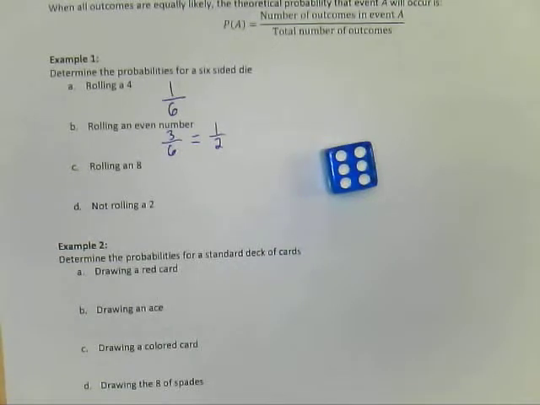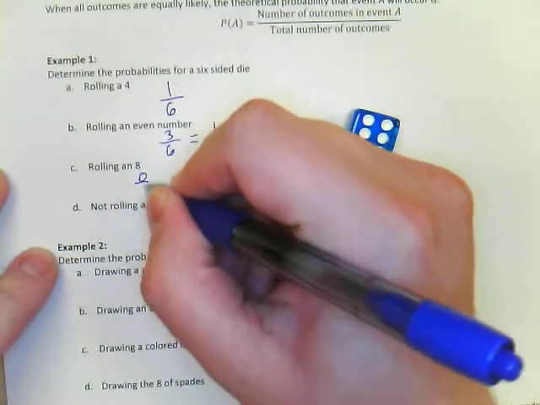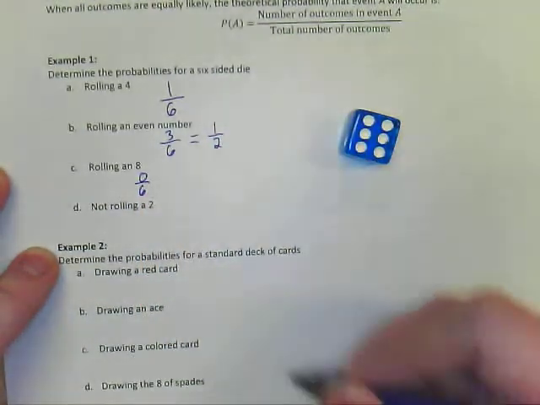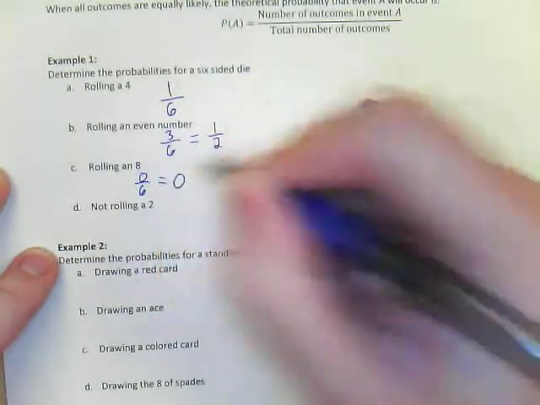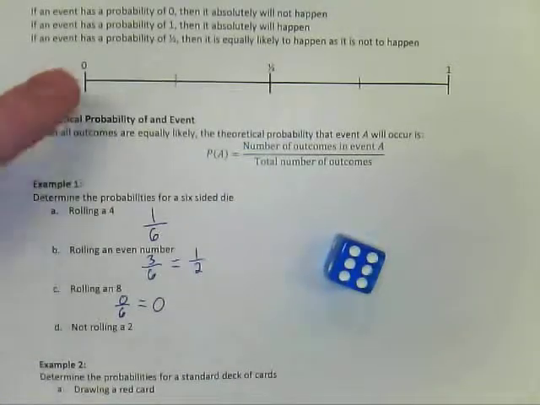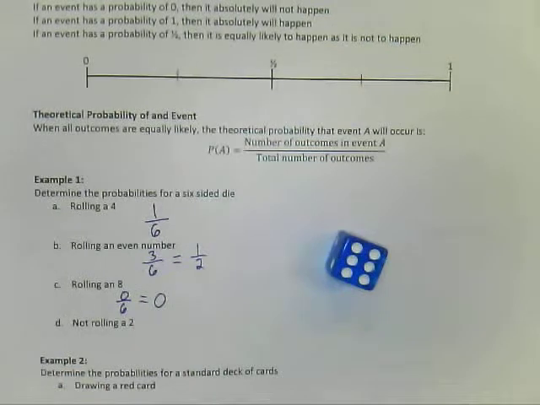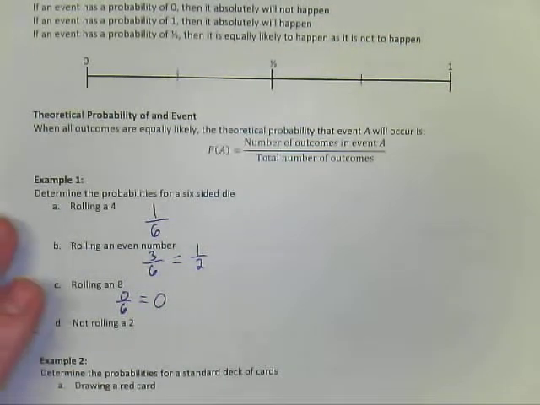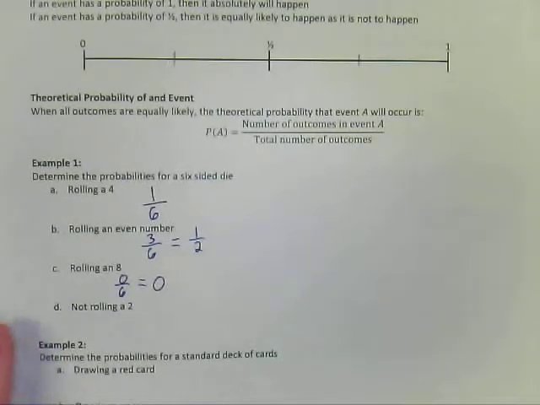There's no 8, so there's no possible way to get an 8. So we could say that there's 0 ways to get an 8 out of the total possible 6. Well, 0 out of 6, that's just 0. So remember, probability of 0 means it's impossible for that thing to happen. So it is impossible to get an 8, so that's a probability of 0. It's not going to happen.